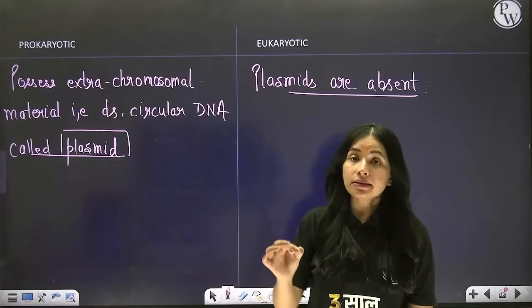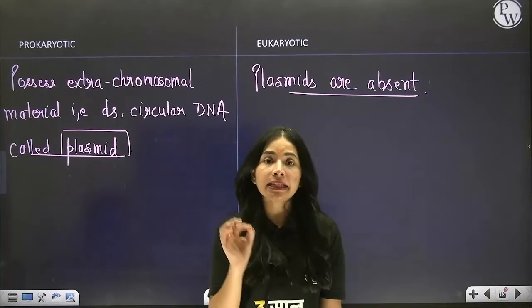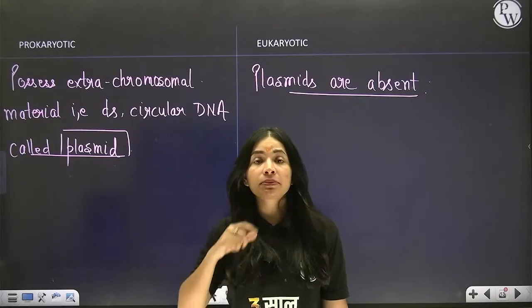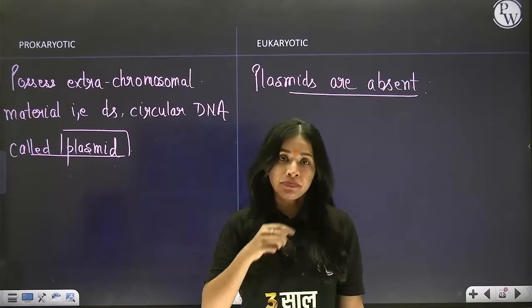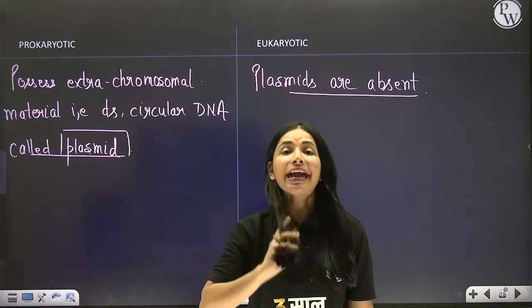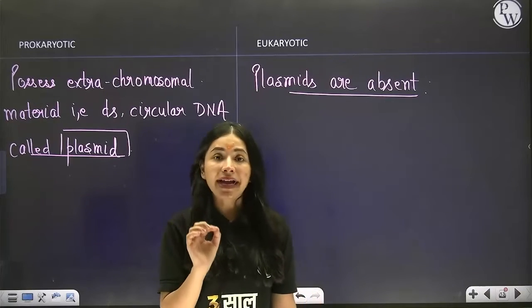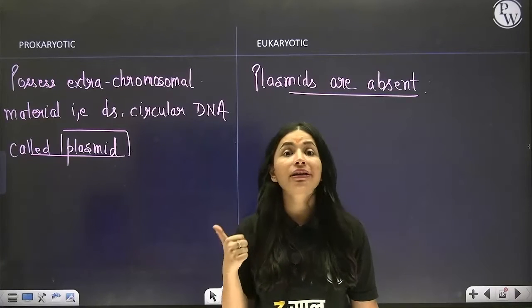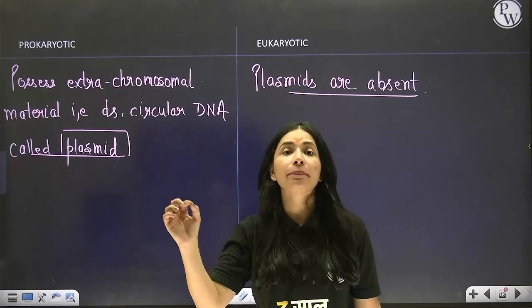Beta, the presence of plasmid in the bacteria or the prokaryotic cell gives them some extra benefit. For example, there is one category of plasmid by the name R plasmid, where R stands for resistance towards antibiotic.